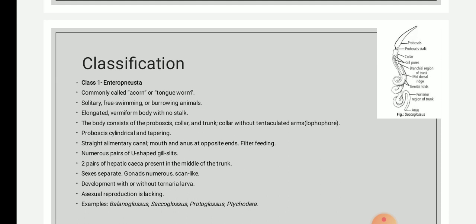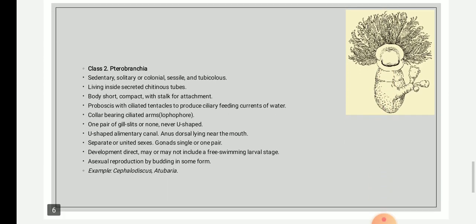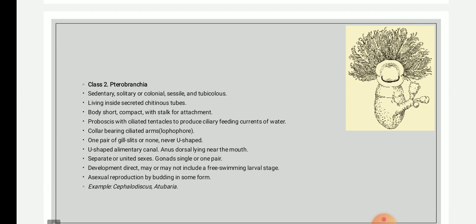Now we are going to see class 2, that is Pterobranchia. Class 2 Pterobranchia, also known as feather gills. Ptero means feather and branchia means gills. So Pterobranchia are hemichordates. They breathe with the help of feather-like gills. The gills present in members of Pterobranchia have a feather-like shape. That's why they are called Pterobranchia.